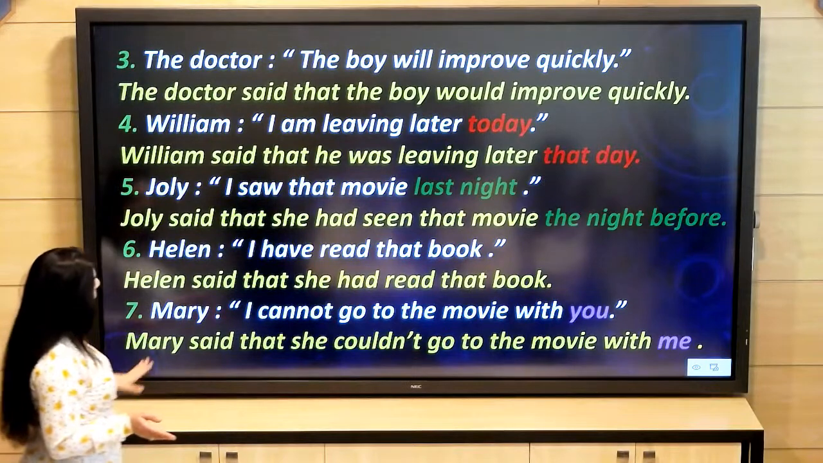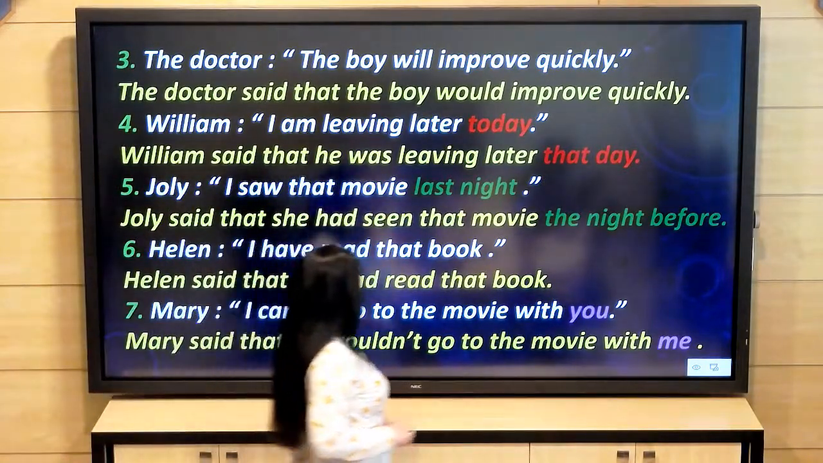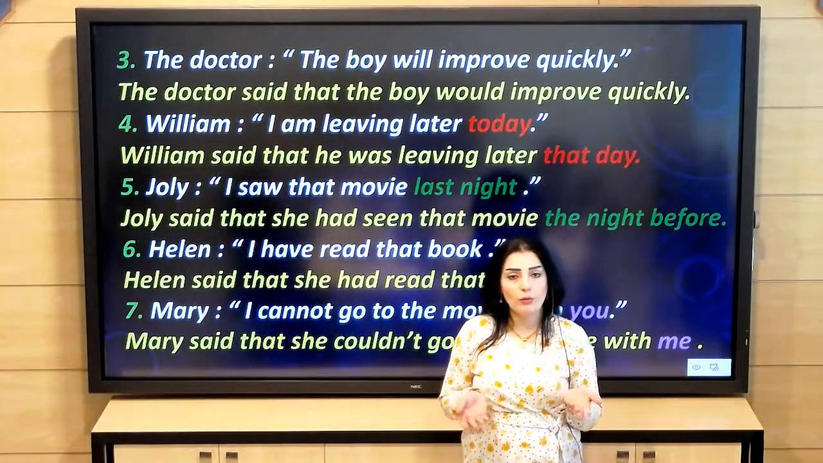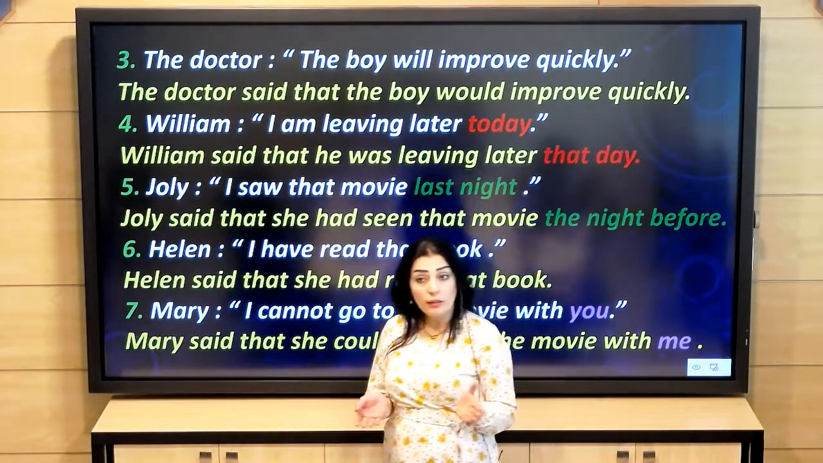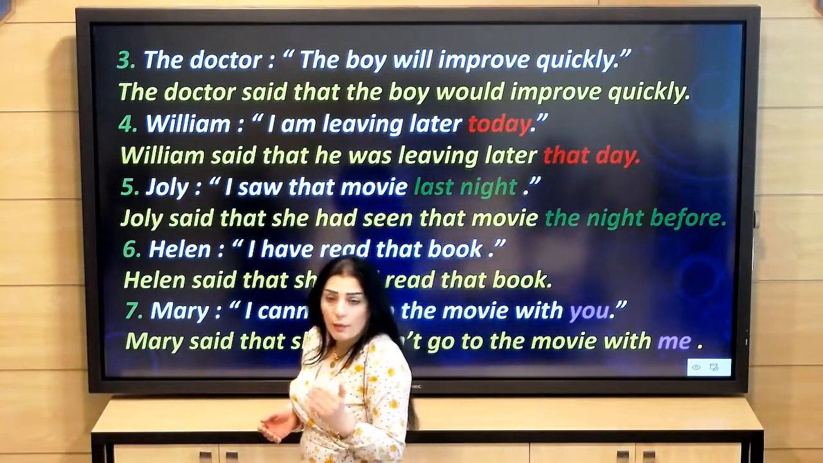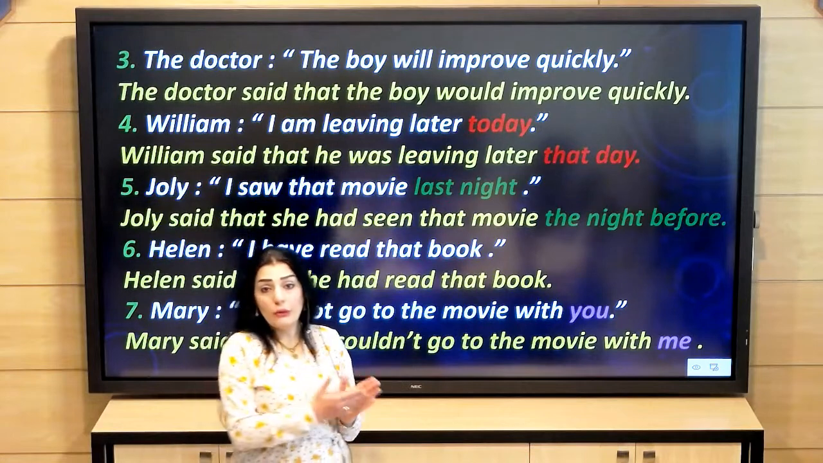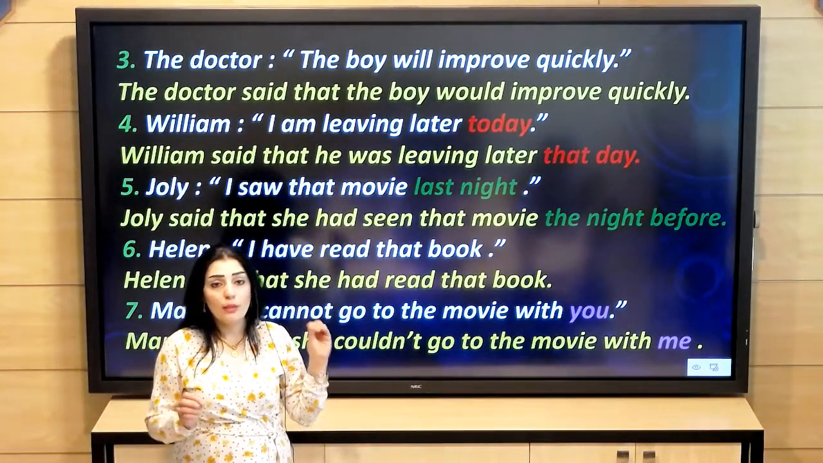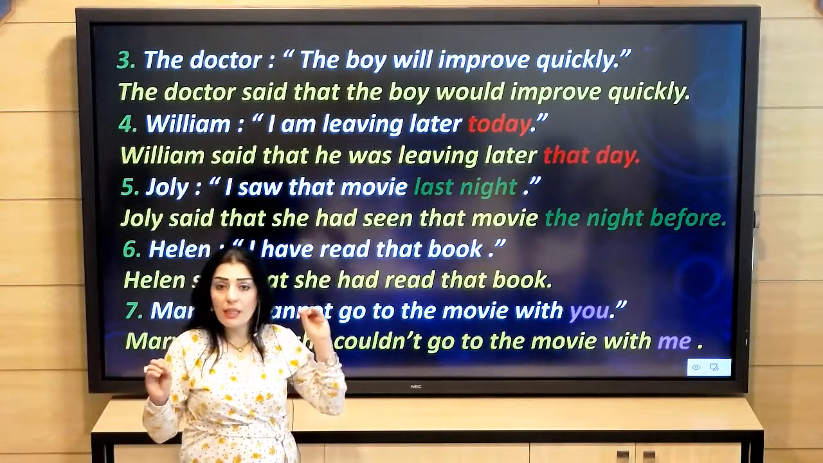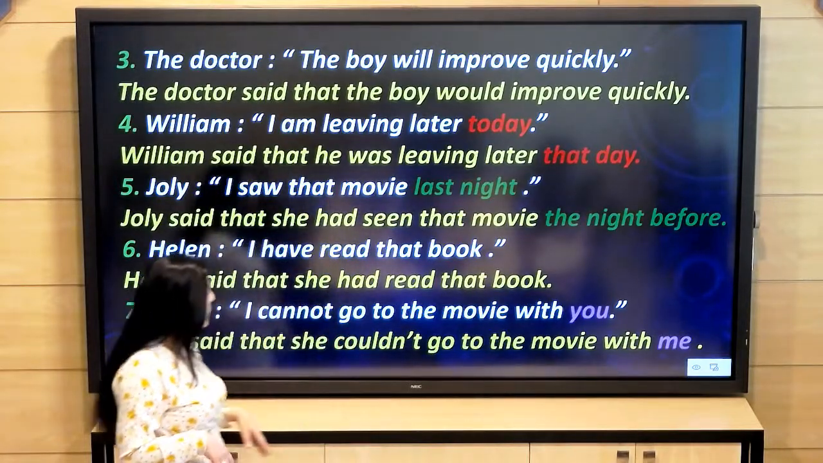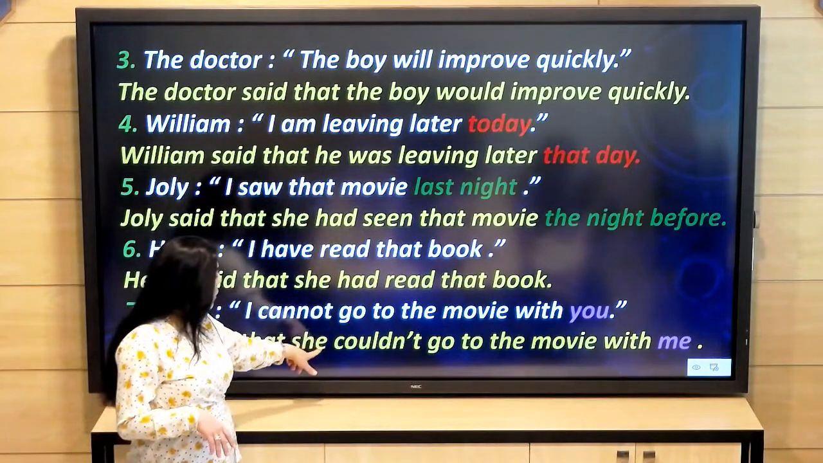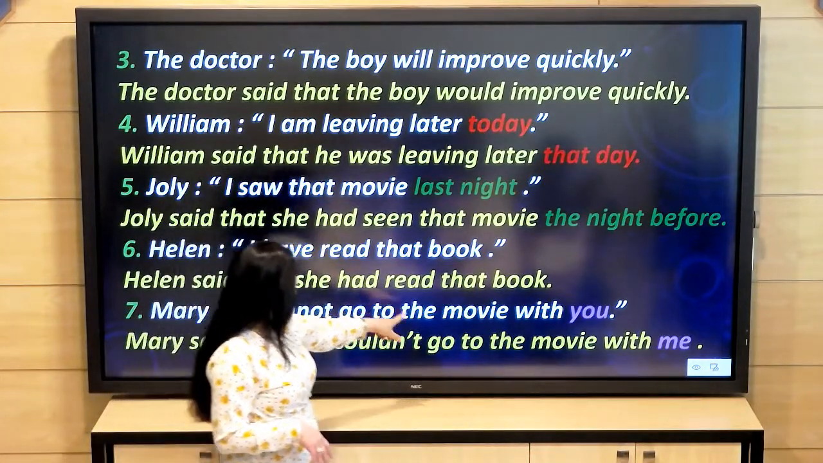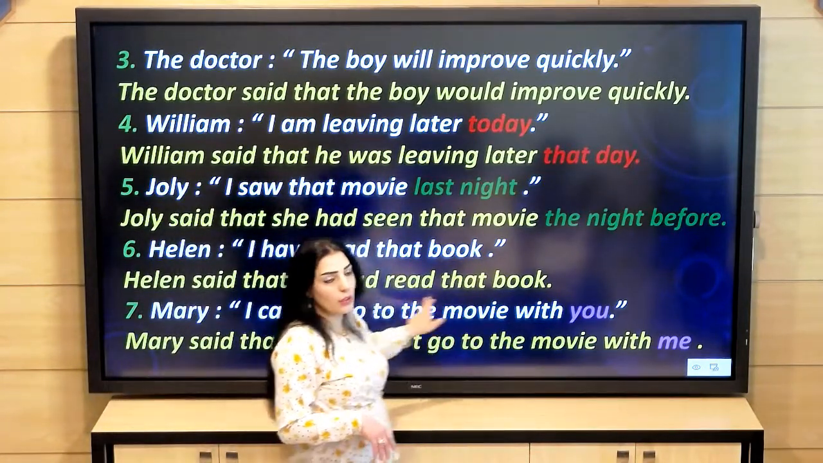Number seven. Mary, "I can't go to the movie with you." Here, can't is a modal verb. The past form of can't is couldn't. So can will become could, and can't will become couldn't. And can't or couldn't are followed by verb zero, or infinitive.